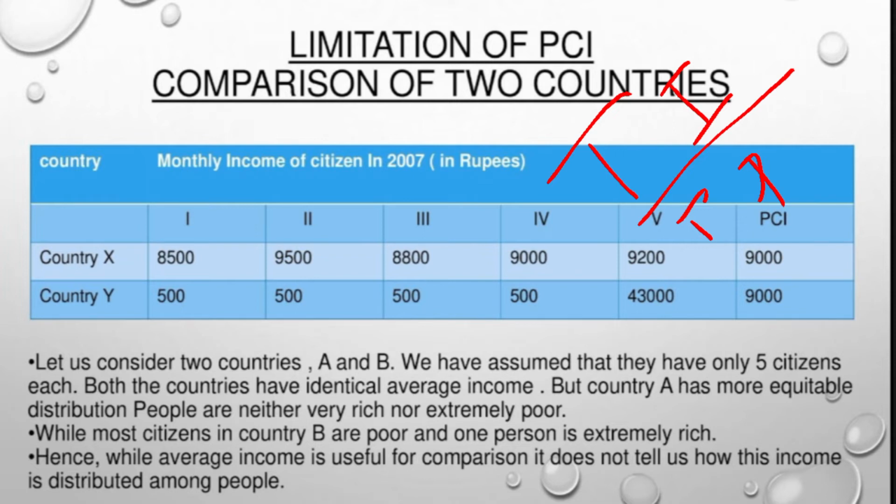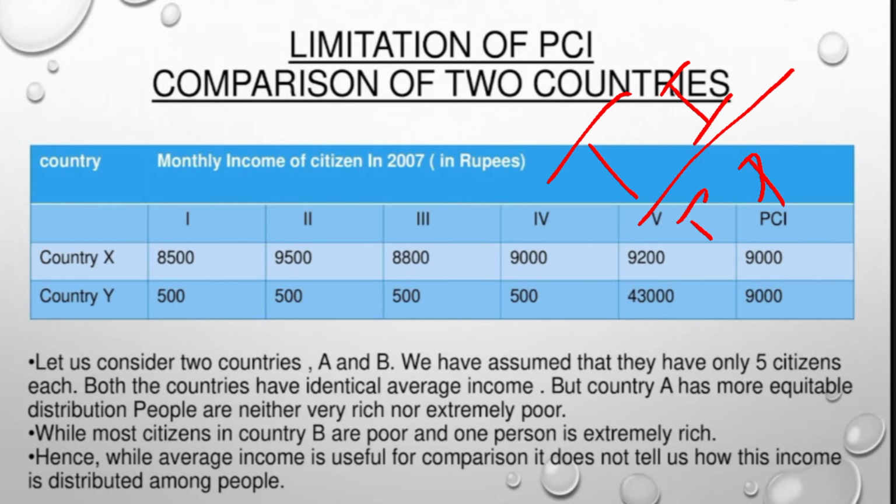If we take country X, we get 9,000 as the per capita income. And if we take country Y, also we have 9,000 as the per capita income.